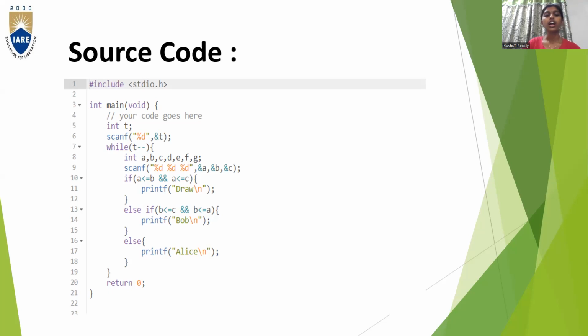In the else if condition, b is less than or equal to c and b is less than or equal to a. If this condition is true, we print Bob. If both the if condition and the else if condition are not met, it comes to the else block, and in the else block we printf Alice. In this way, you get the program. After the conditions, you come out of the if block and write return 0. This is the end of the program.